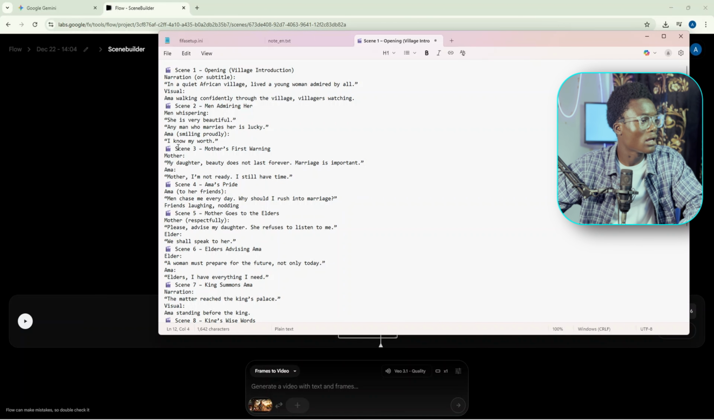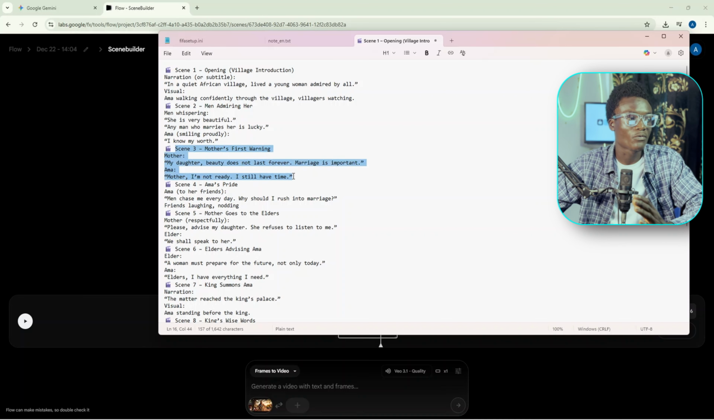So here we're expecting the mother's first warning. So it's actually going to be mother: My daughter, beauty does not last forever. Marriage is important. Amma says, mother, I'm not ready. I still have time. So let's see what it's going to bring us.